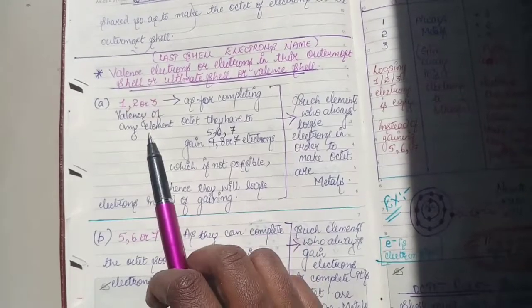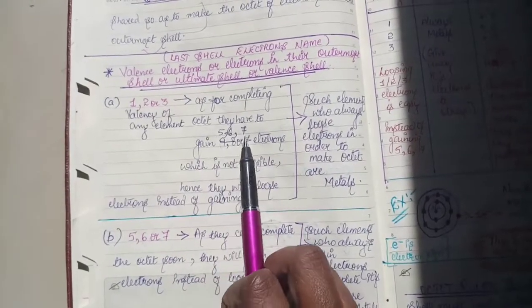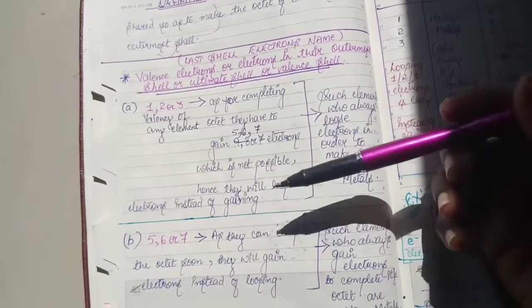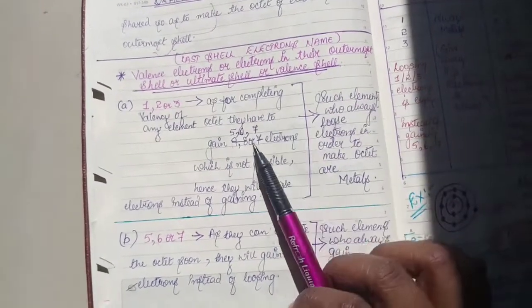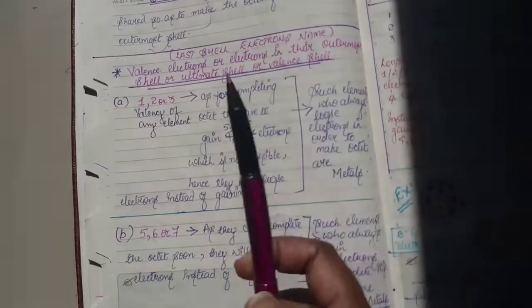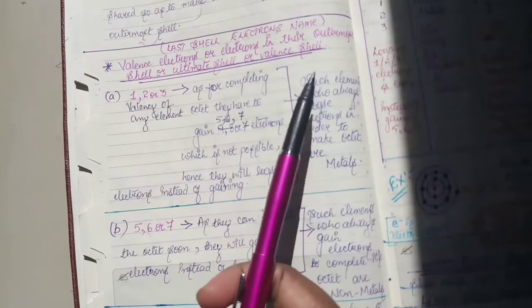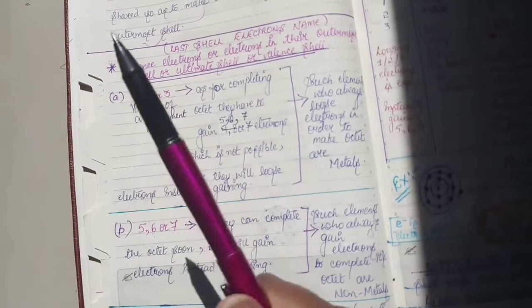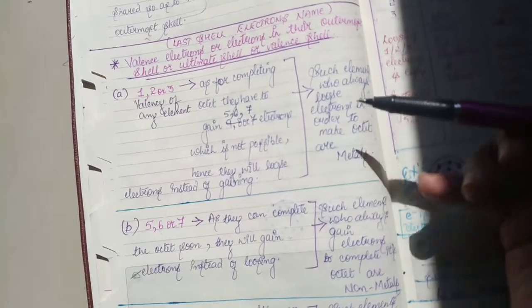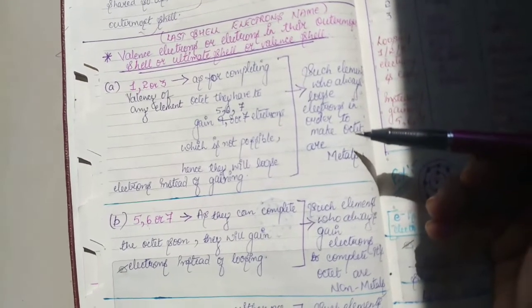Okay, so remember always, children, that with 1 or 2 or 3 valency of any element, they can't gain 5, 6 or 7 electrons from the other atoms. From the other atoms they can't gain this many electrons, because that is not possible. That will make the atom go round and round very fast, and that will end up in a radioactivity reaction, which will not fulfill the purpose of completing an octet.